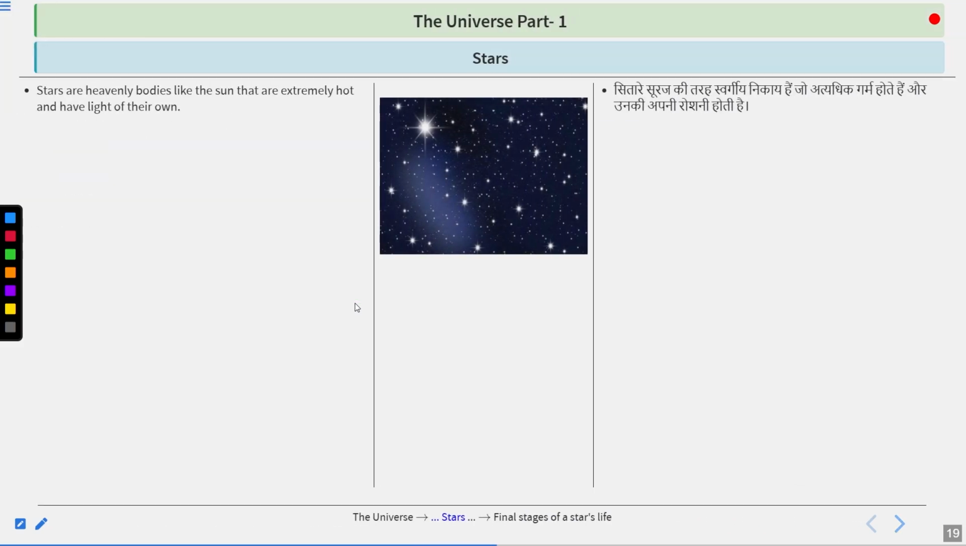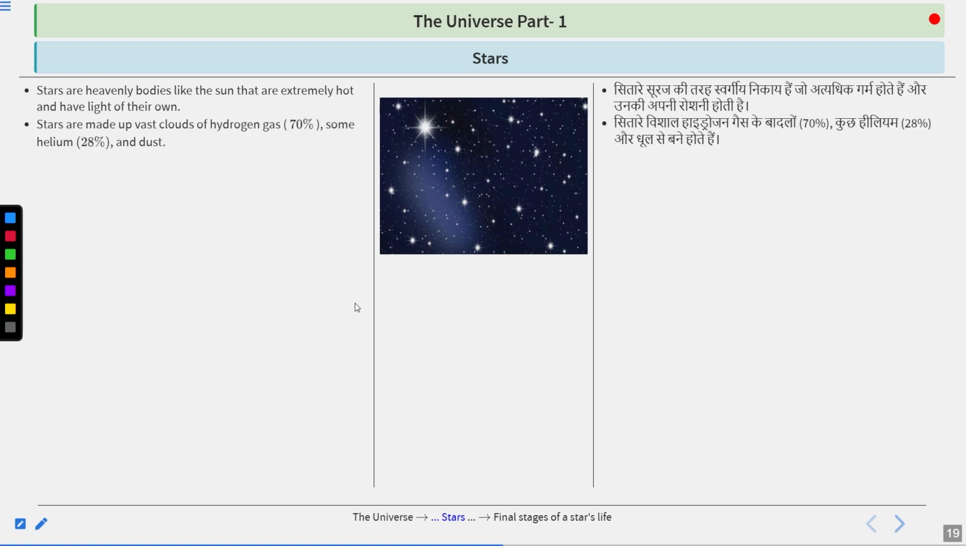Now the stars. What do we mean by stars? Let's have a look at this. Stars are heavenly bodies like the sun, and these are extremely hot and have their own light. So it means that they are luminous objects. Stars are made up of vast clouds of hydrogen gas, 70%, some helium gas, 28%, and the rest is dust. So we could say everything is 100%. So 70% is hydrogen gas, 28% is helium, and the remaining 2% is dust. Because if you add 70 and 28, that will be 98%.